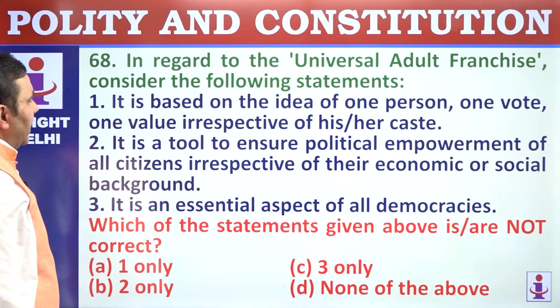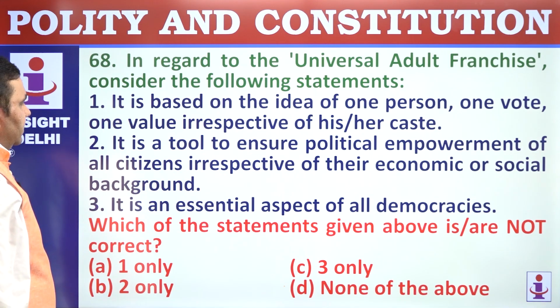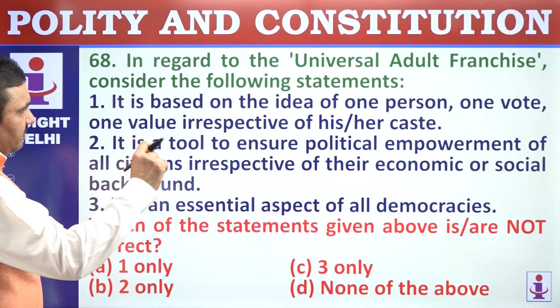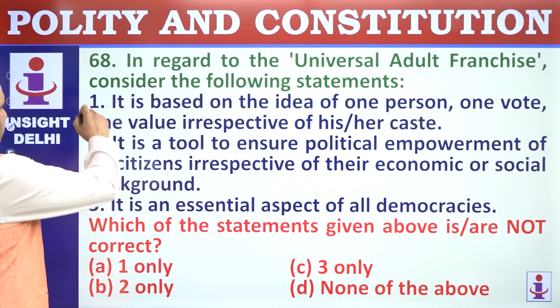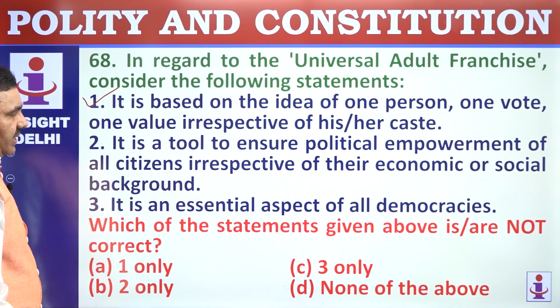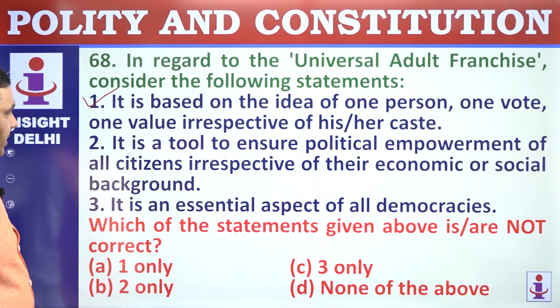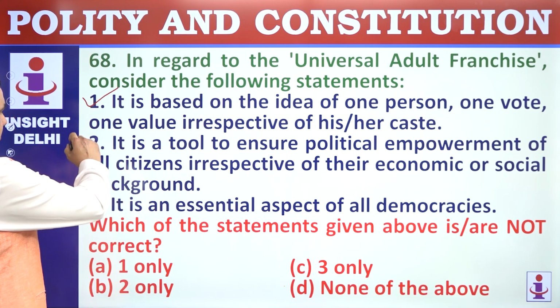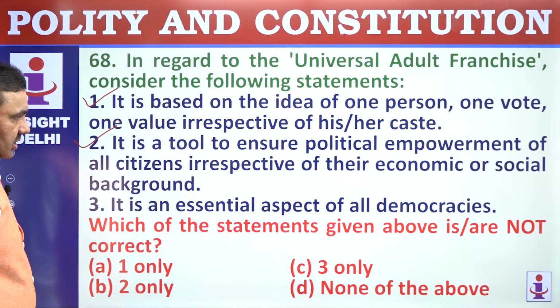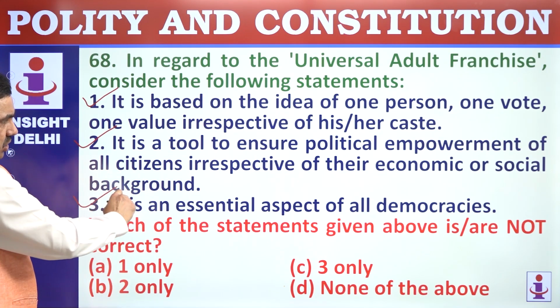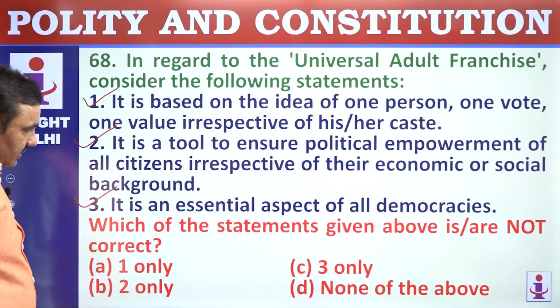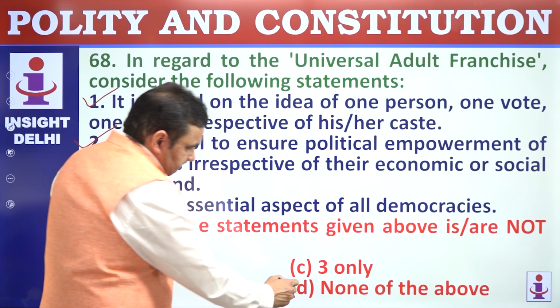In regard to universal adult franchise, consider the following statements. It is based on the idea of one person, one vote, one value. Perfectly correct. Empowerment of all, democratic in character. It is a tool to ensure political empowerment of all citizens irrespective of economic and social background. Correct. It is an essential aspect of democracy. Perfectly correct. None of these. All are correct.